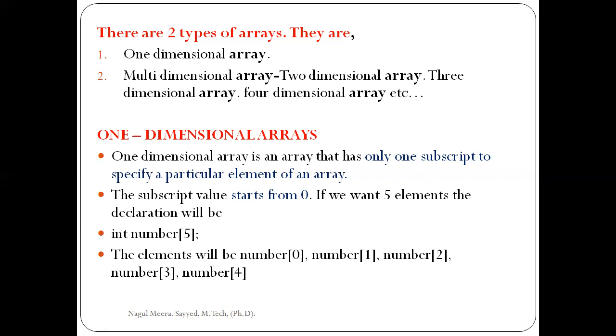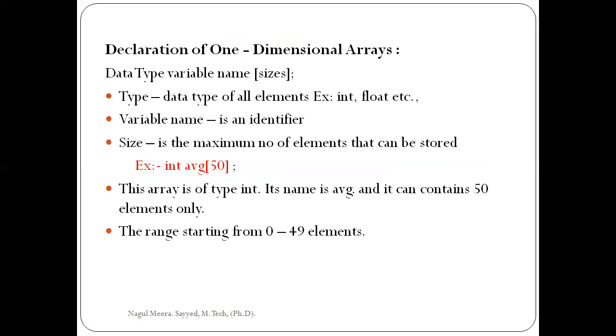Here array is nothing but number. Okay, a collection of 5 elements are nothing but integer data type. Okay, so simply we can conclude array is a collection of similar data types. In this way we can declare one dimension array. Okay, again one dimension array. Now coming to our declaration of one dimension array.